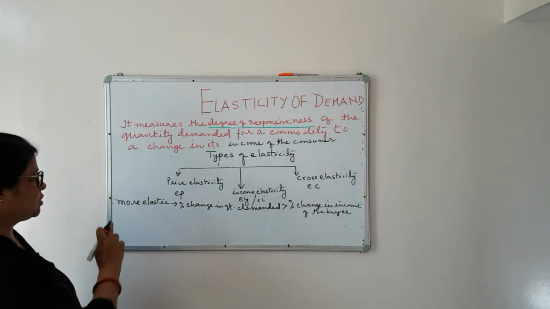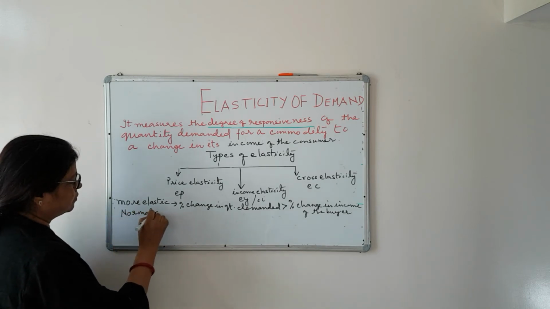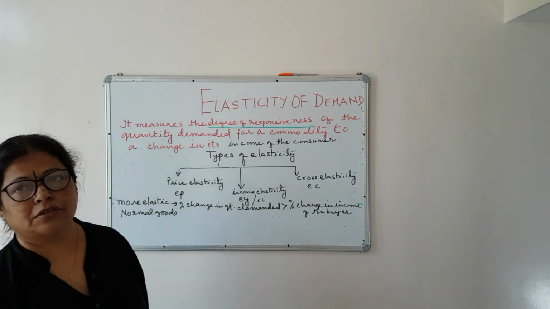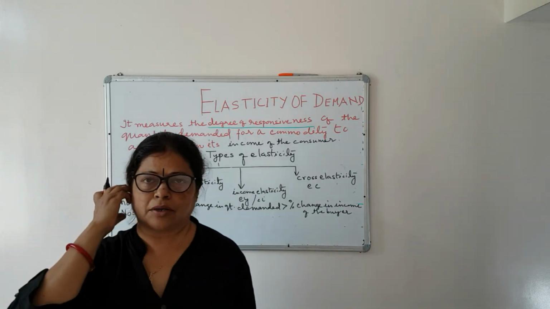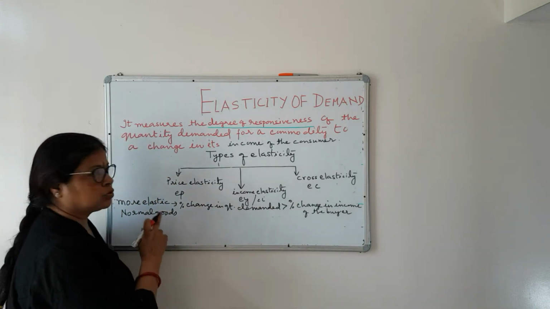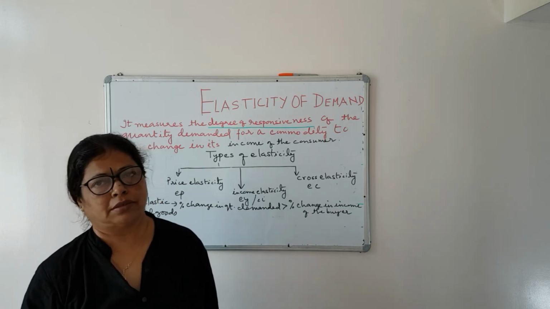Now, such goods are known as normal goods. If you have seen my previous videos, you will be knowing that what do I mean by normal goods. Normal goods are those goods which you buy more when your income rises.